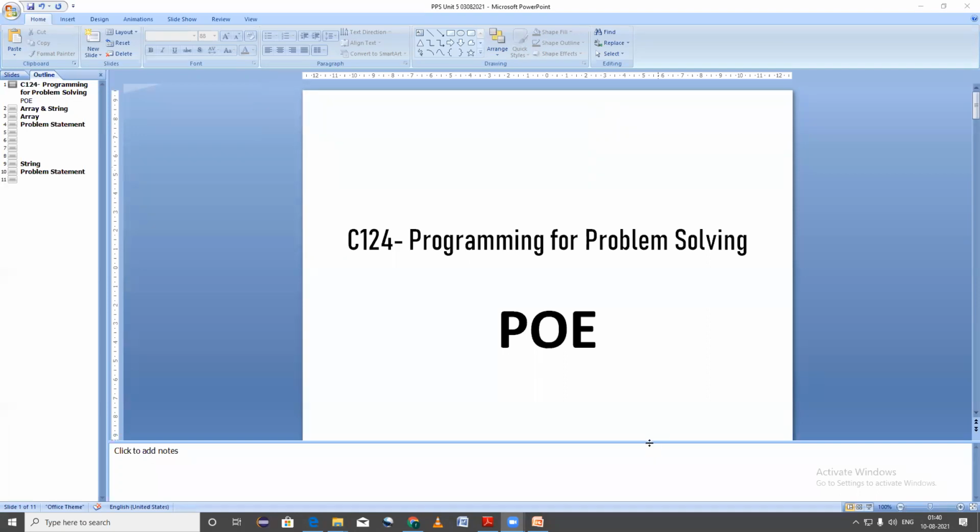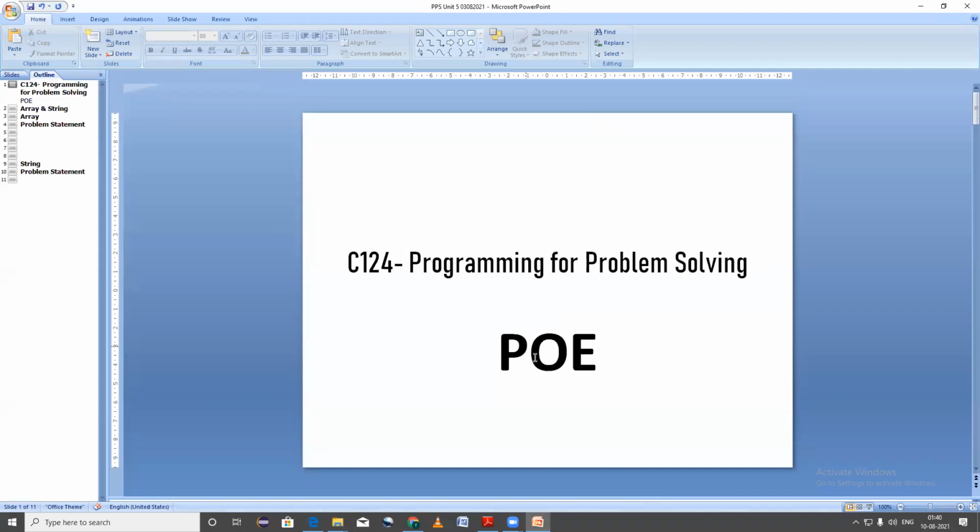Second one, portable. C is highly portable, meaning that once the program is written, it can be run on any machine with little or no modification. Third is mid-level. C is a mid-level programming language as it combines the low-level language with features of the high-level language. Fourth is structured. C is a structured language as the C program is broken into parts.